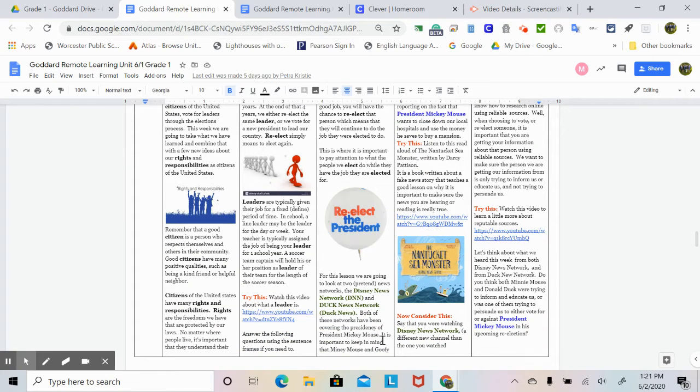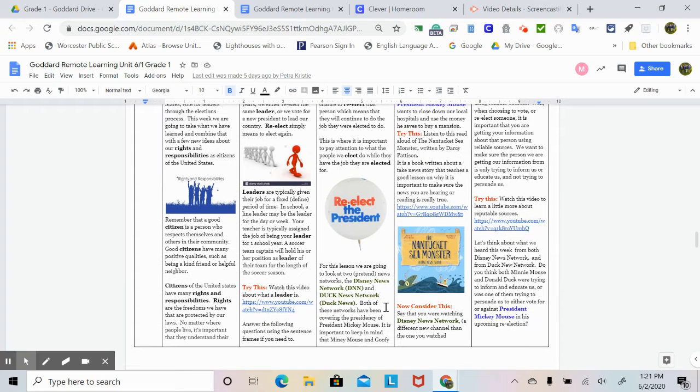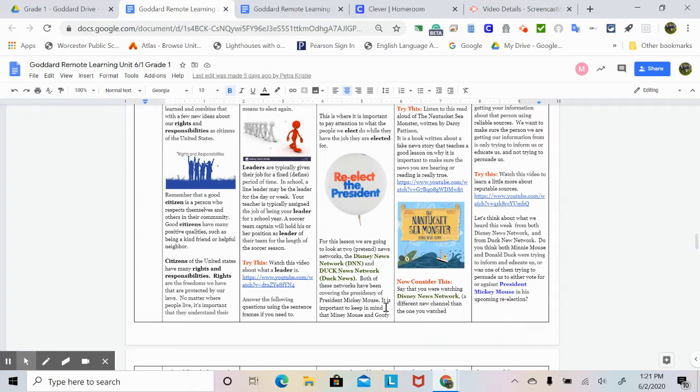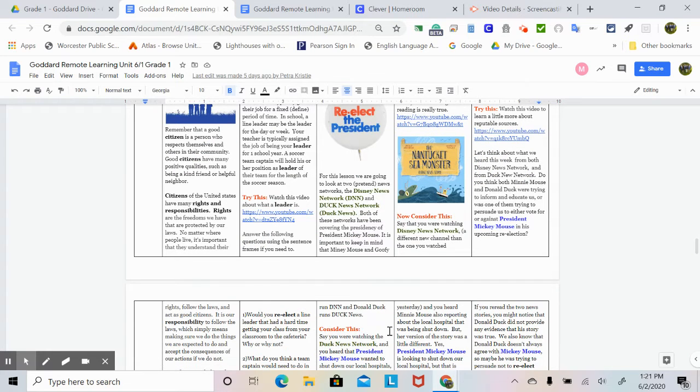First, for this lesson, we are going to look at 2 pretend news networks, the Disney News Network, DNN, and Duck News Network, Duck News. Both of these networks have been covering the presidency of President Mickey Mouse. It is important to keep in mind that Minnie Mouse and Goofy run DNN and Donald Duck runs Duck News.